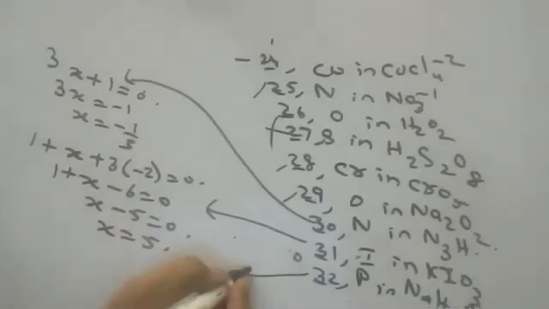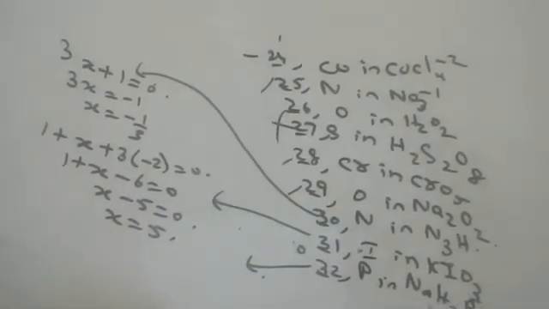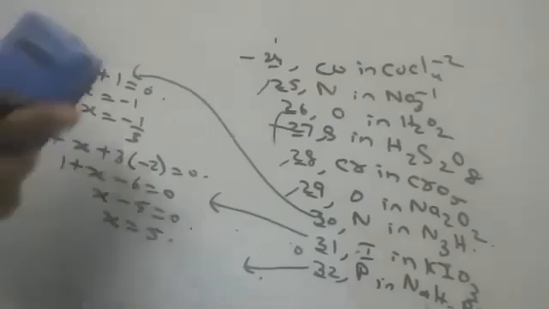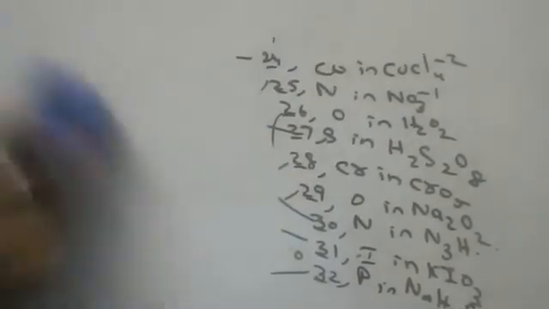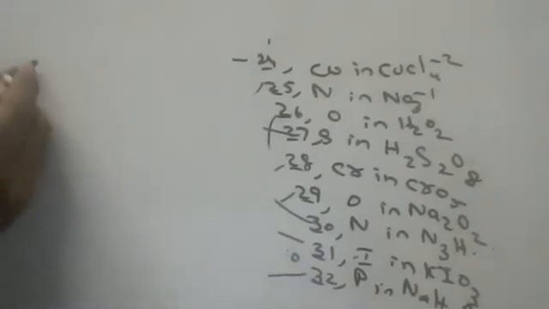Next, who is going to tell this one? The 32nd one. Anyone? Phosphorus in NaH2PO4. Who is telling, children? 1 into 1. Whoever wants to say.